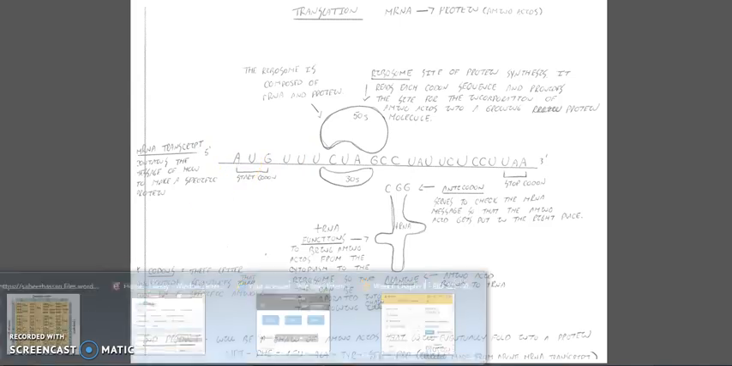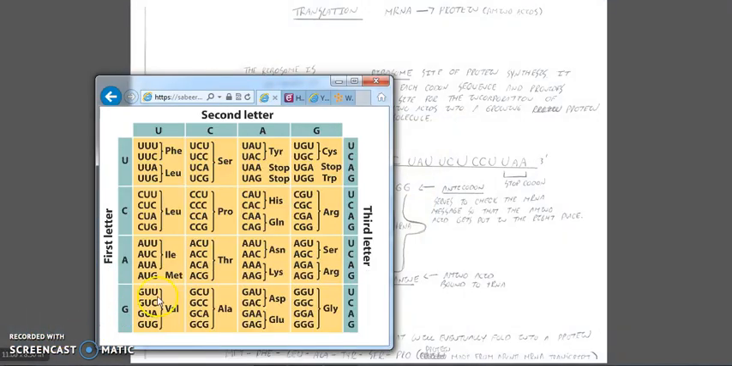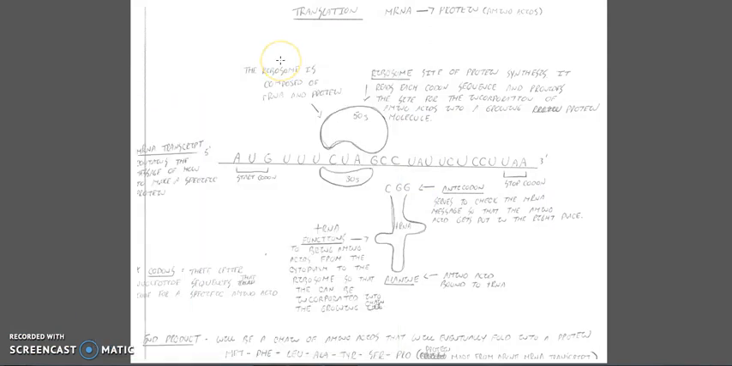So if you look at the chart that we looked at earlier, we can see that AUG codes for an amino acid known as methionine. So as the ribosome reads this AUG sequence, we know that that codes for methionine. So the next step that needs to happen is a transfer RNA molecule that is charged, in our example now with methionine, is going to come over and it's going to deposit its amino acid here at the ribosome.